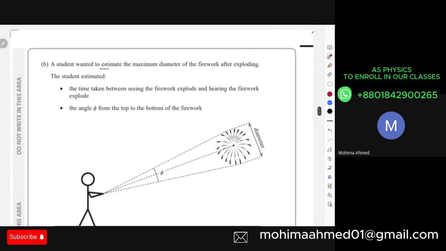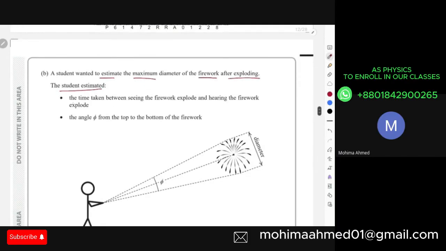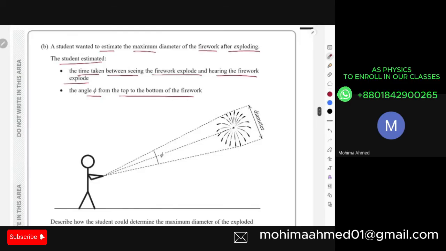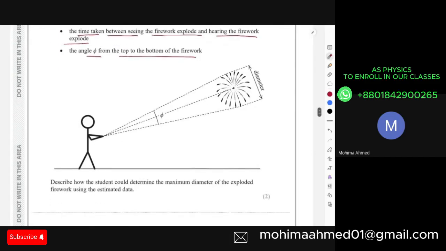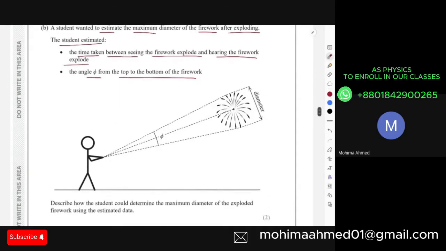A student wanted to estimate the maximum diameter of the firework after exploding, and the student estimated the time taken between seeing the firework explode and hearing the firework explode. And phi is the angle from the top to the bottom of the firework. Determine the maximum diameter of the exploded firework using the estimated data.